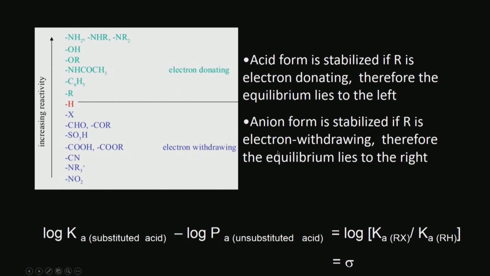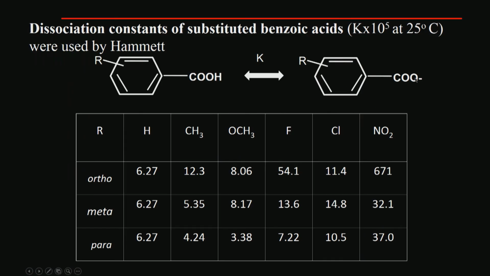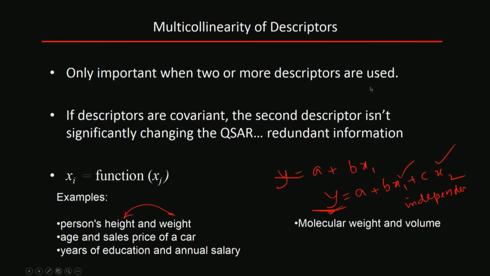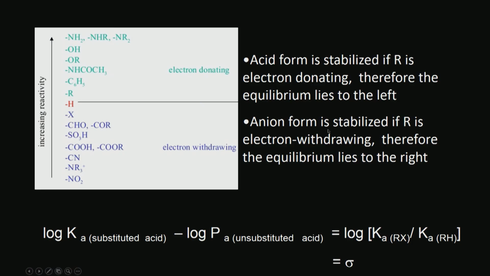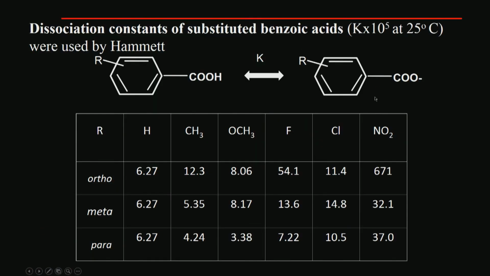Anion form is stabilized if R is electron withdrawing, therefore, the equilibrium lies to the right. That means anion form, that is on the right, is stabilized if R is electron withdrawing.